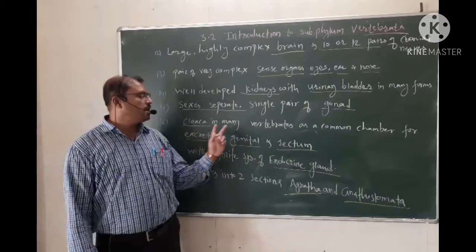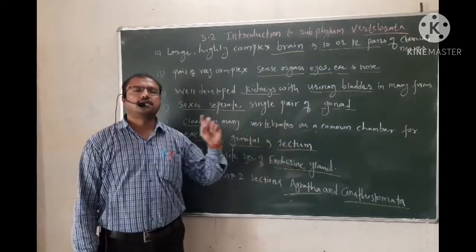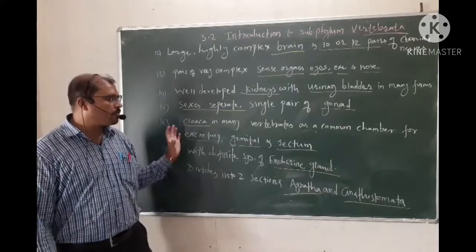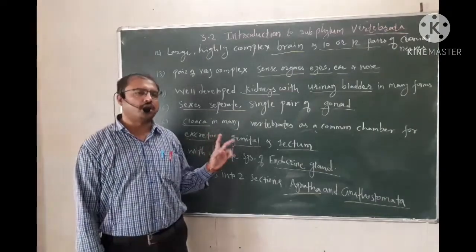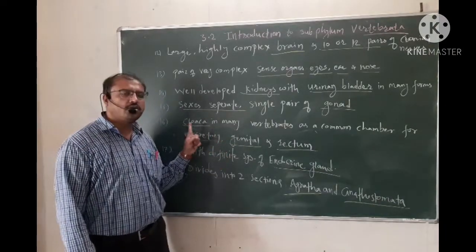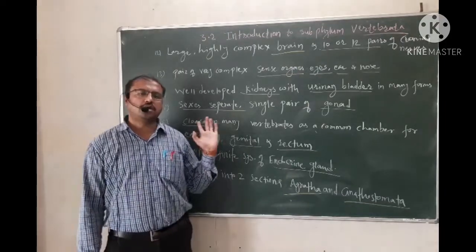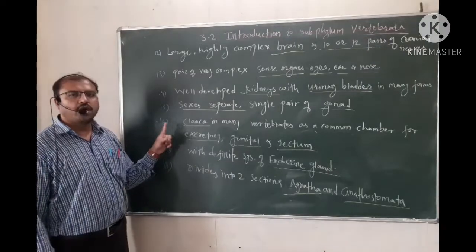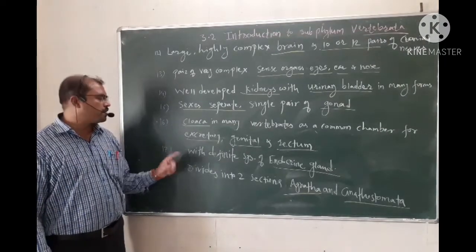So excretory, genital as well as undigested waste from the alimentary canal pass through the common opening, and that common opening is called a cloaca in many of the vertebrates. So that is about the cloaca present in vertebrates.